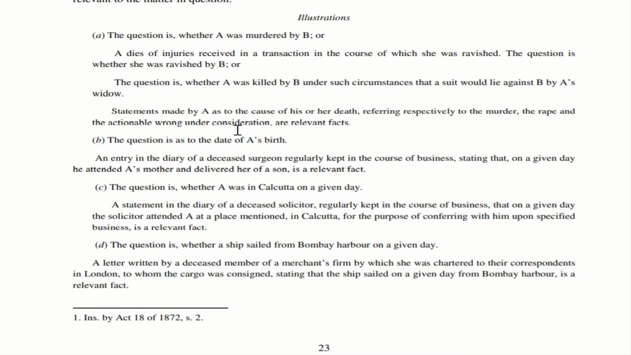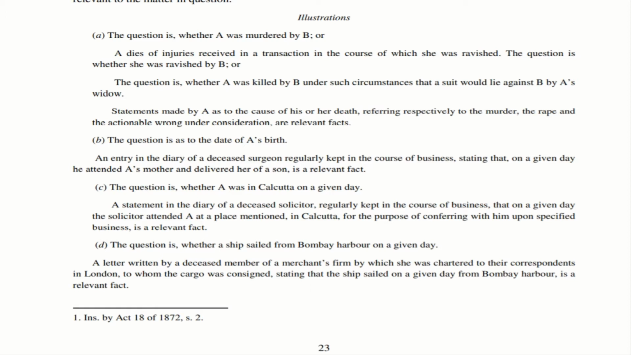So, if a person is dying, that person is saying something about the death. It may be due to murder, it may be due to rape or some actionable wrong under consideration. All these are quite relevant. Now, let us move to the next illustration, B. The question is as to the date of A's birth. So, the question is the date when A was born.